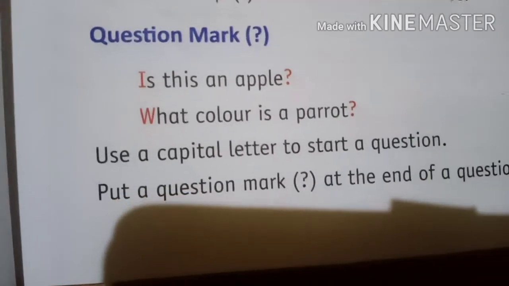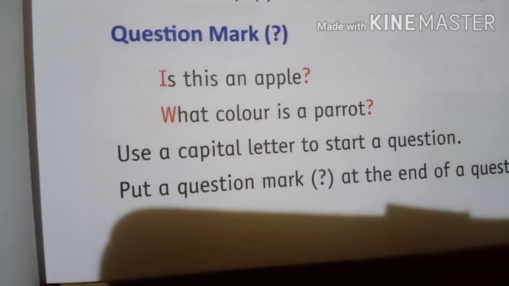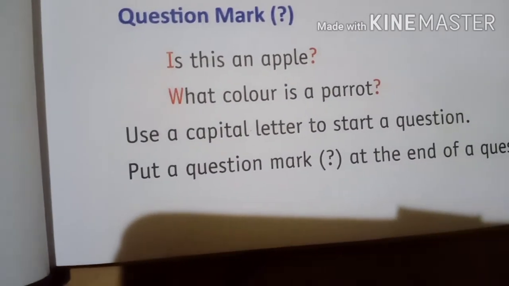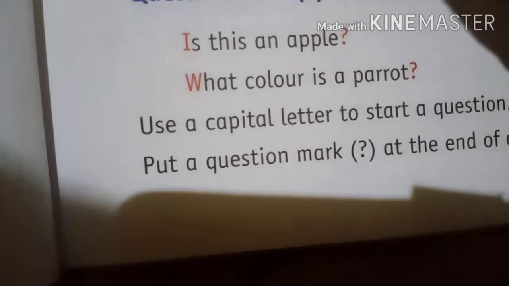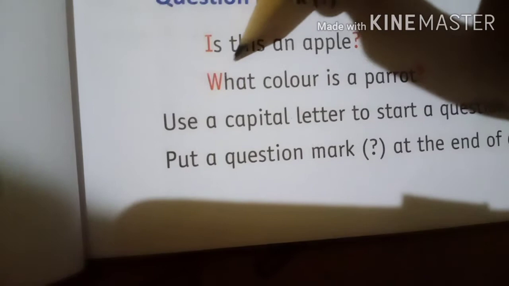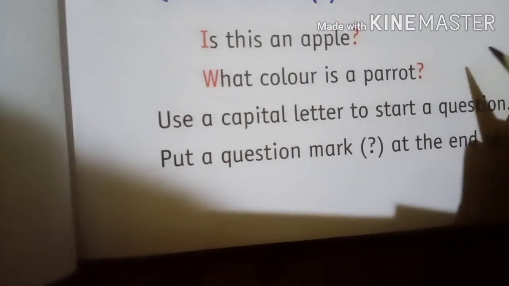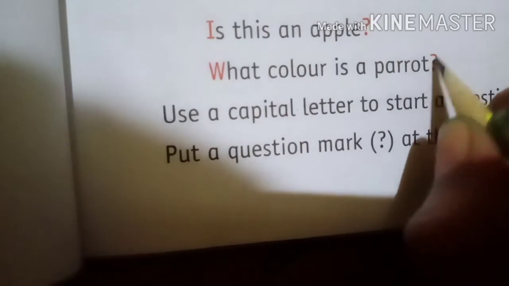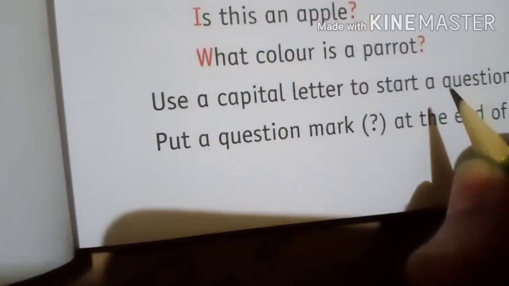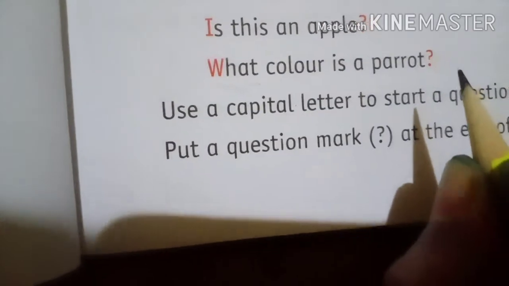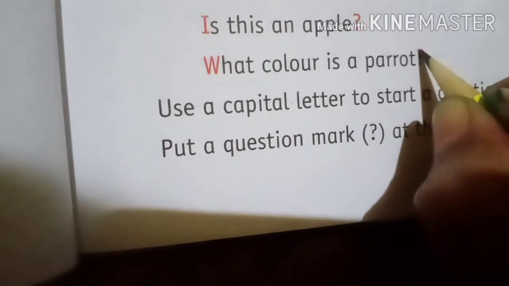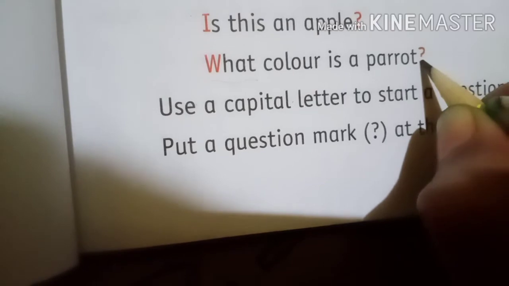Question mark. Whenever we start writing or ask something, usually it is considered writing. See, what color is a parrot? This is a WH question. What, we started with the capital letter. At the end of the sentence in the question we are not putting the full stop, we just put the question mark. If it is an answer, we can put the full stop. If we ask the question to someone, to write the question, we should show the question mark.